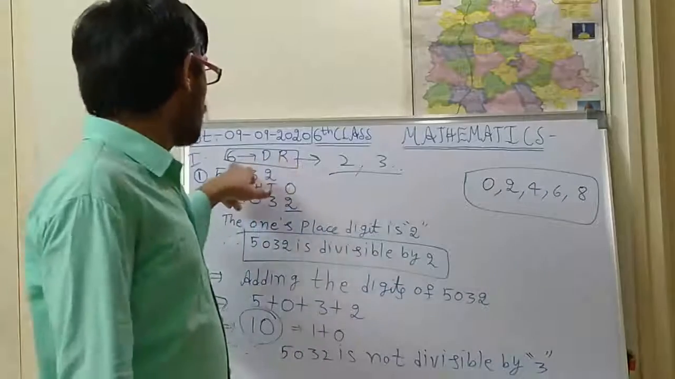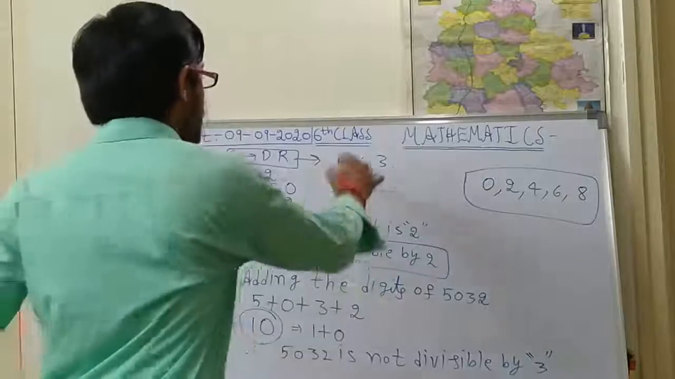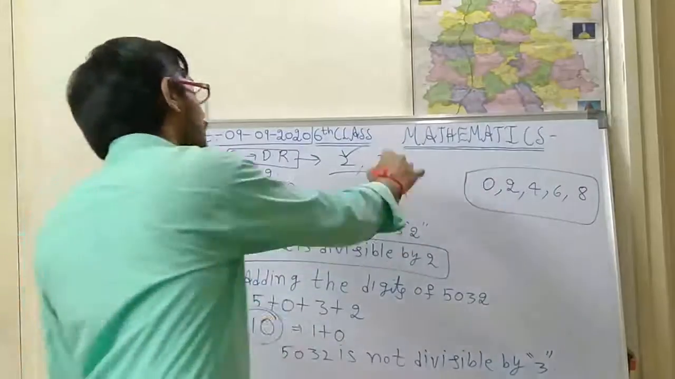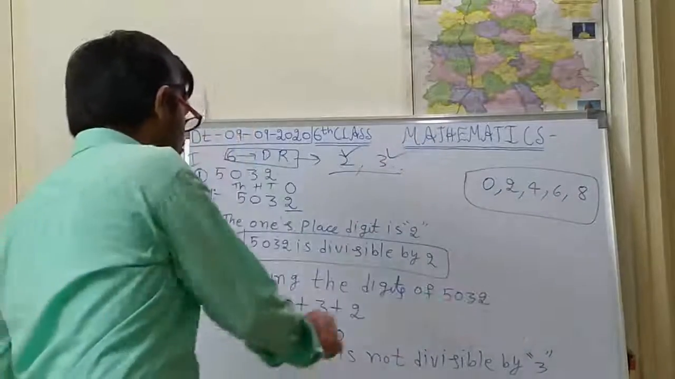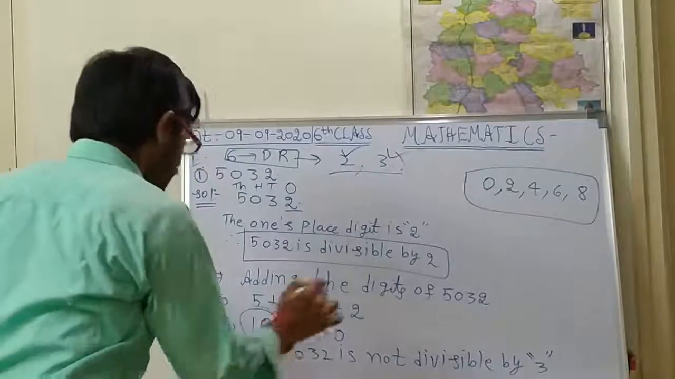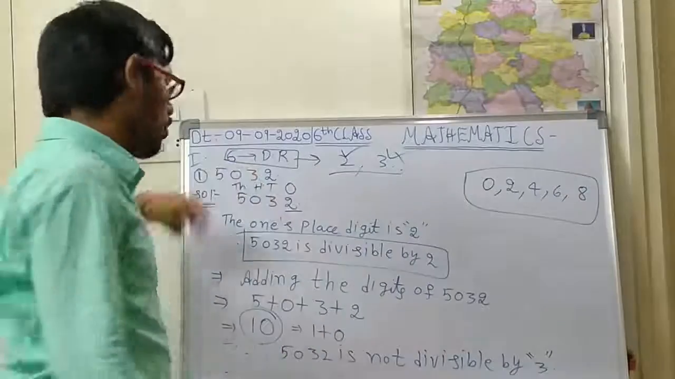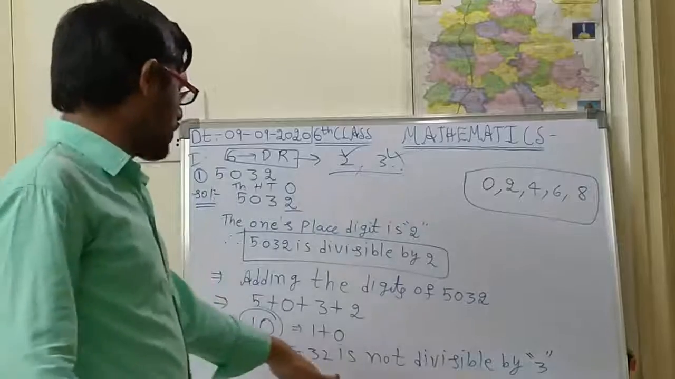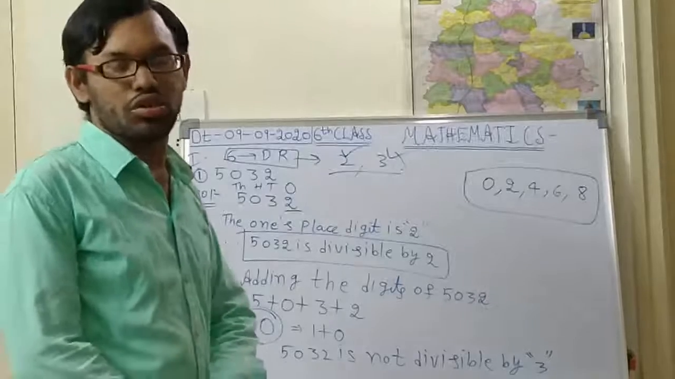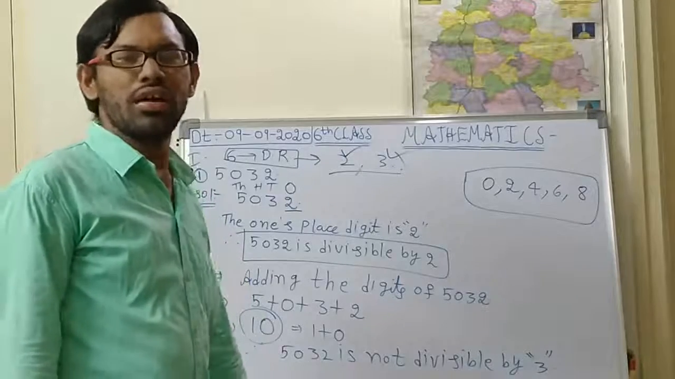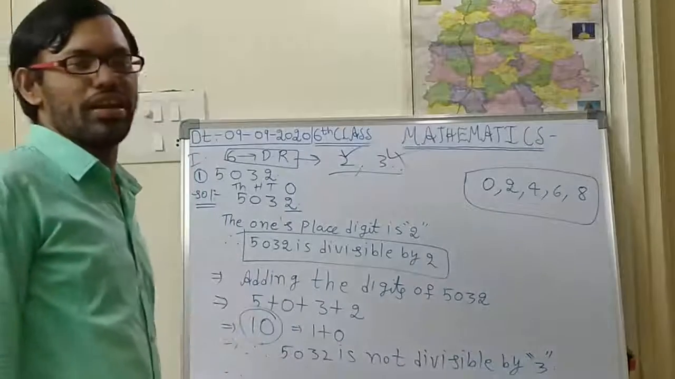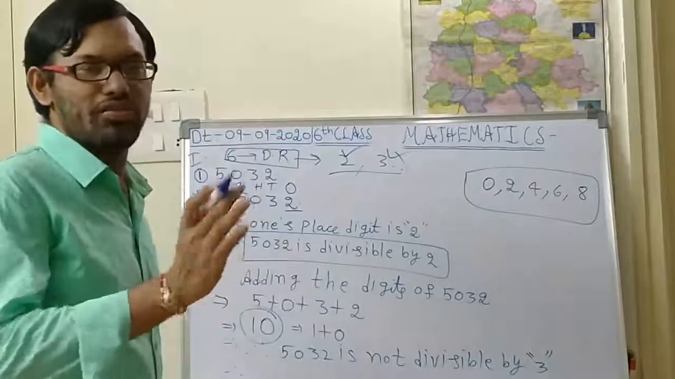So here what we have to check for 6? Compulsorily the number should be divisible by 2 and divisible by 3. But here this number is not divisible by 3. So therefore, is it divisible by 6 or not? No. Therefore you should write: 5032 is not divisible by 6. Like that you are supposed to write the answer. I think you are understanding. So this is the process of verifying the divisibility rules.